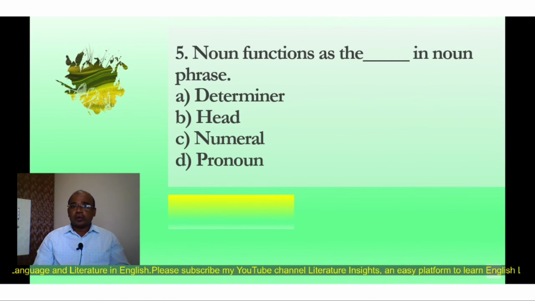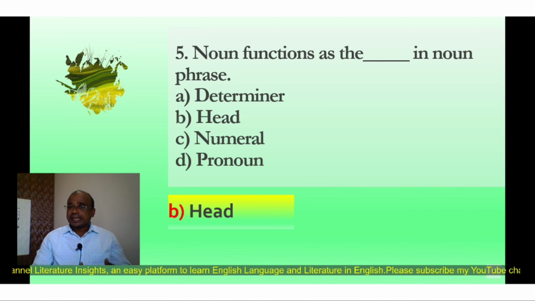Question number 5. Noun functions as the in noun phrase. Here you have to just identify the functioning of noun in a noun phrase. Again, four options: A determiner, B head, C numeral, D pronoun. The correct option is B head. Noun functions as the head in a noun phrase or NP. For example, the table.